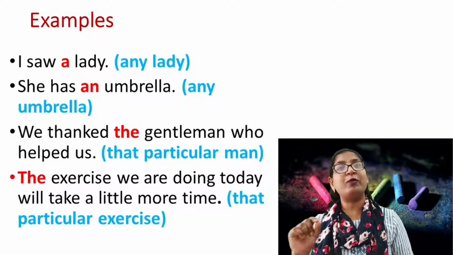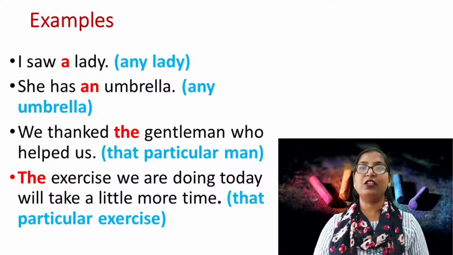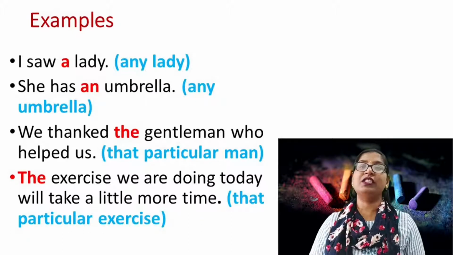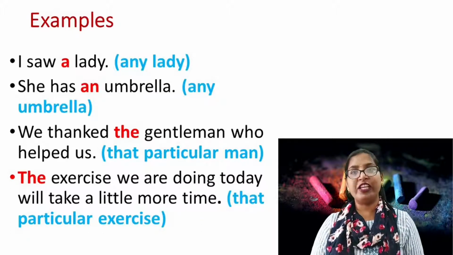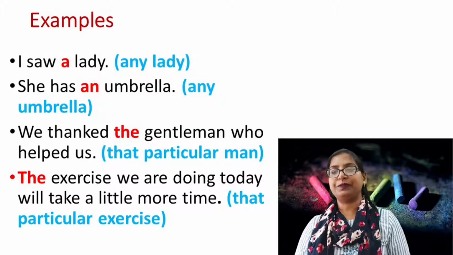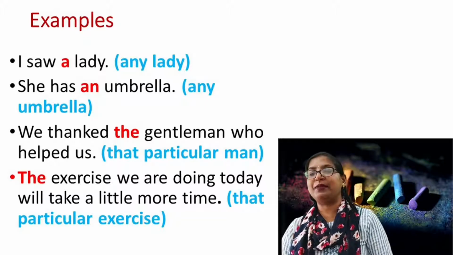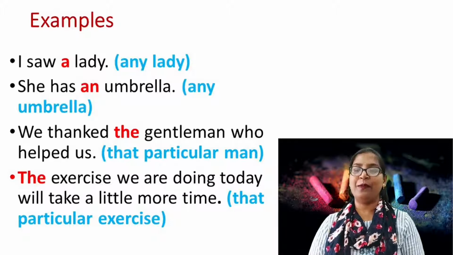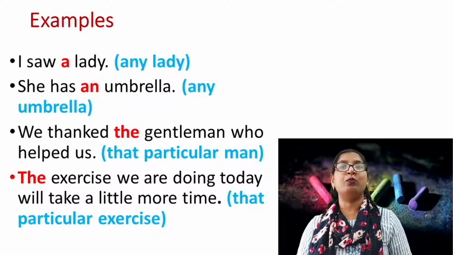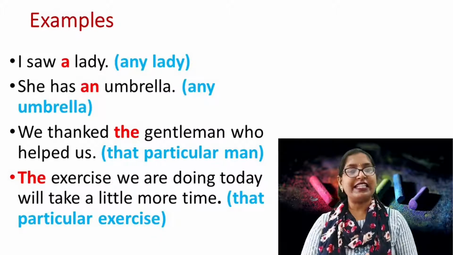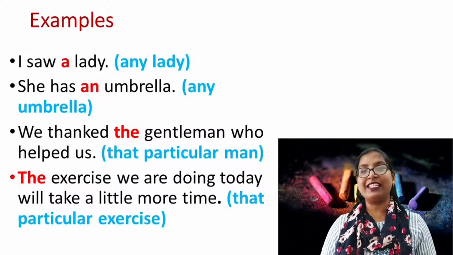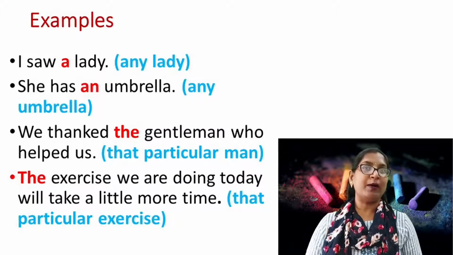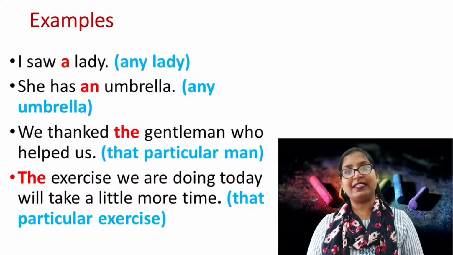So, when we point out a particular person, place or thing, we use the article the. Next example: the exercise we are doing today will take a little more time. In this example, we are talking about a particular exercise.